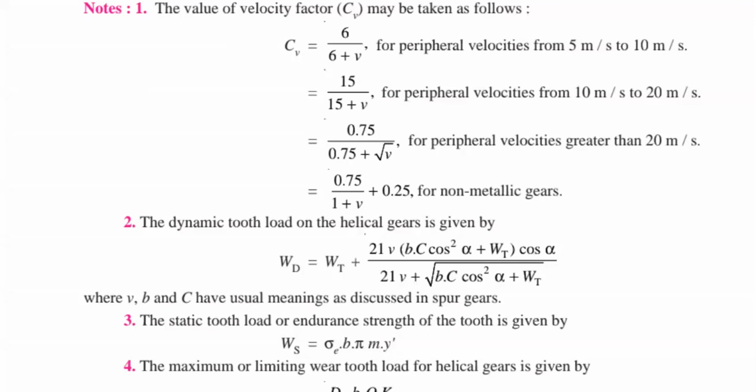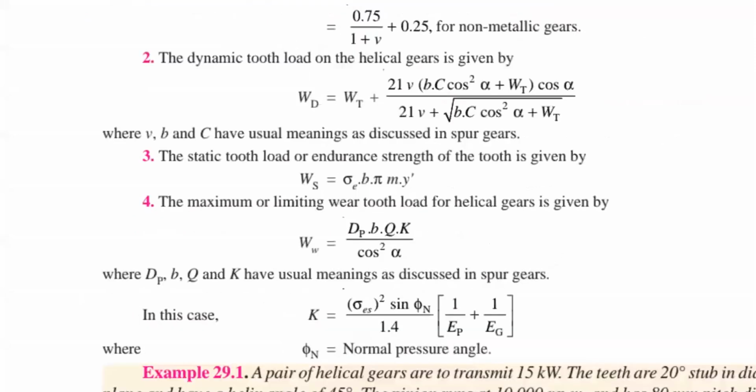Now you have the maximum or limiting wear tooth load. Wear tooth load means WW equals dp into b into q into k by cos square alpha. dp, b, q and k have the usual meanings discussed in spur gear. And your k value is sigma square into sin pi n by 1.4 into (1 by EP plus 1 by EG). EP and EG are the Young's moduli and pi n is the normal pressure angle.